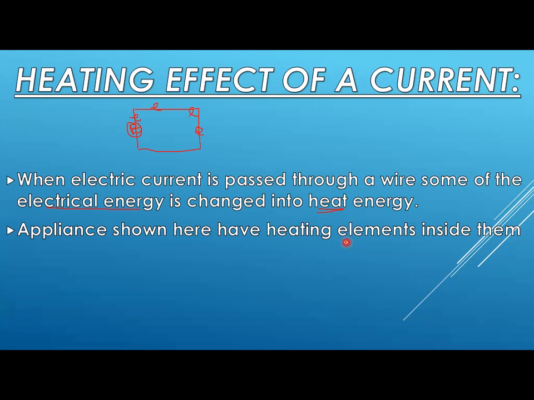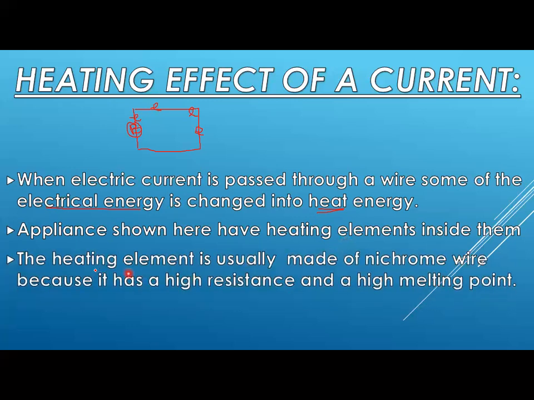So you have different appliances in your home that use the heating effect of an electric current, right? Okay, the heating element that is used for generating heat is usually made up of nichrome wire. Nichrome एक wire है. Why are we using this wire? Because it has high resistance, इसकी resistance बहुत ज़्यादा होती है, and a high melting point.